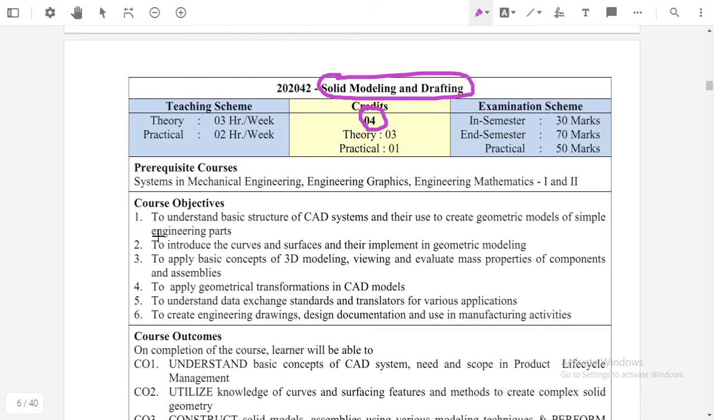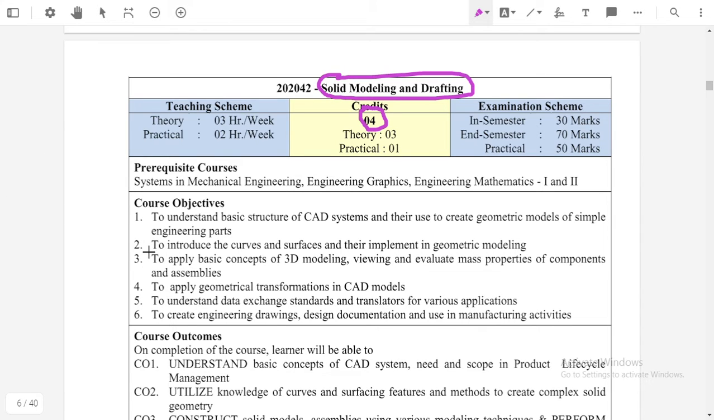The first objective of this subject is to understand the basic concept of the CAD system. What is meant by CAD? What are the basics of CAD, and how can we use these basics to create simple geometrical engineering parts, or to draw or design simple engineering parts? Okay, this is the first objective of this subject.